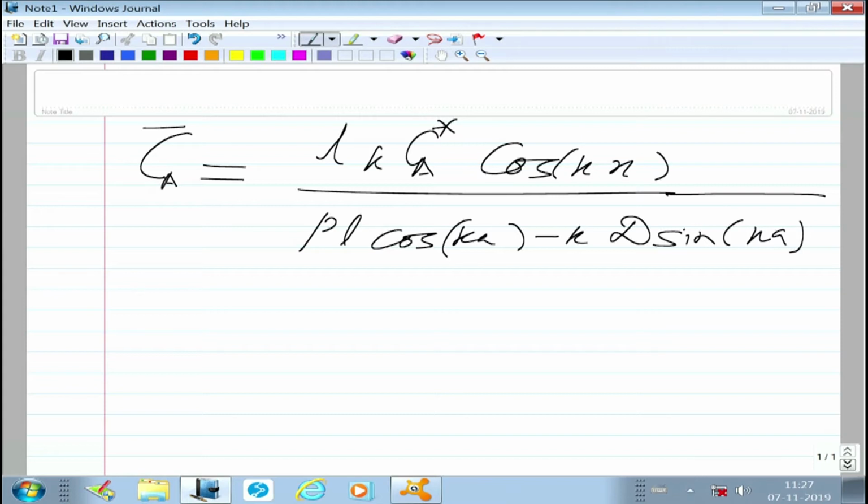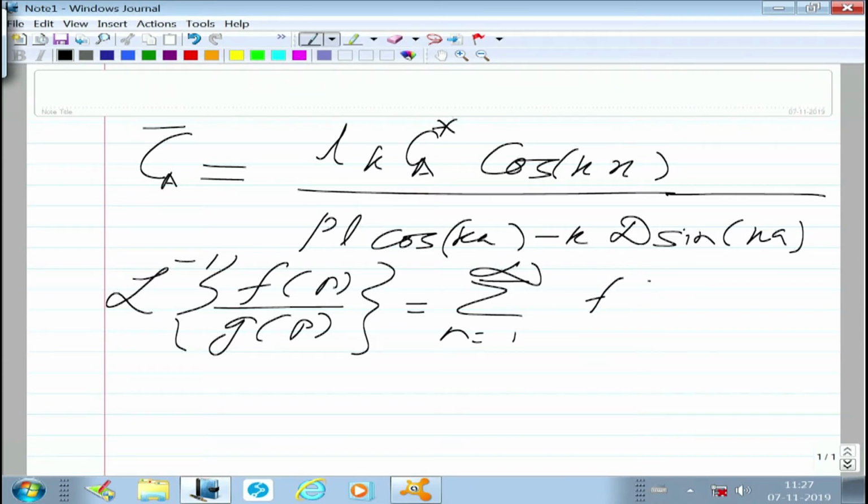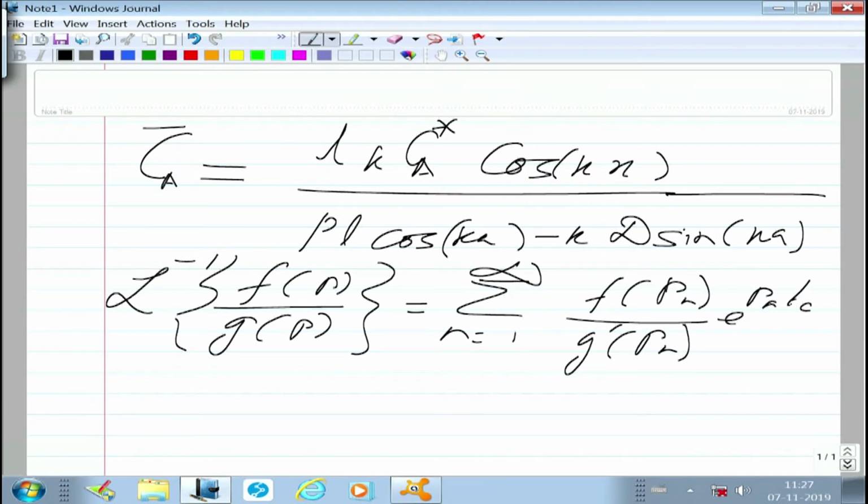Now, making use of the fact that Laplace inverse of Fp by Gp, where P is the Laplace parameter, is given by summation n equal to 1 to infinity f of Pn divided by G dash Pn exponential Pn Tc.